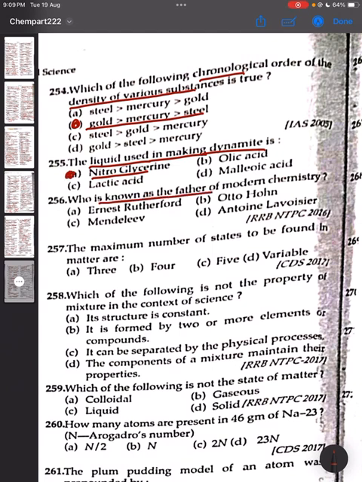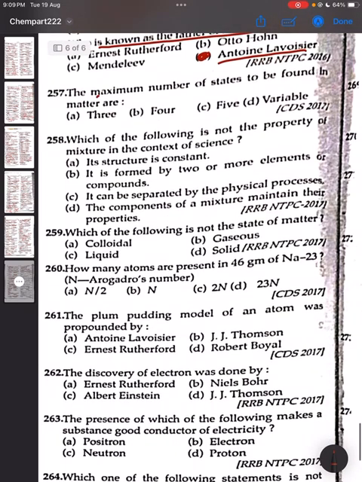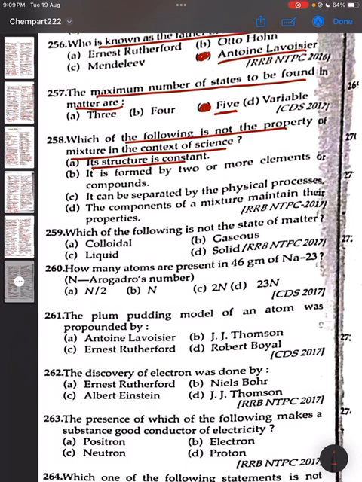Who is known as the father of modern chemistry? Antoine Lavoisier. Option D is the correct answer. The maximum number of states to be found in matter is 5. Option C is the correct answer. 258. Which of the following is not the property of a mixture in context of science? Its structure is constant. Which of the following is not a state of matter? Colloidal is not a state of matter.